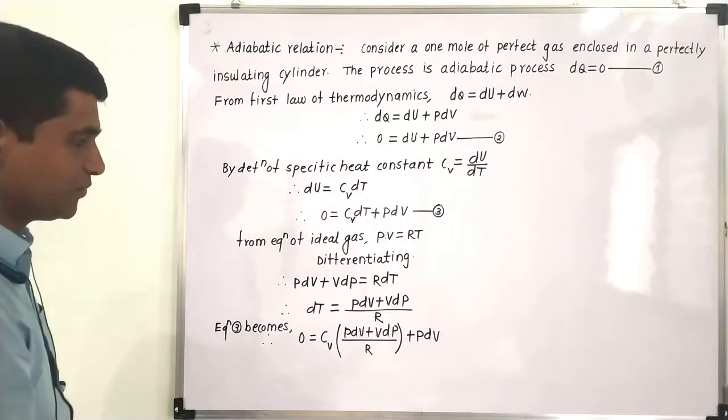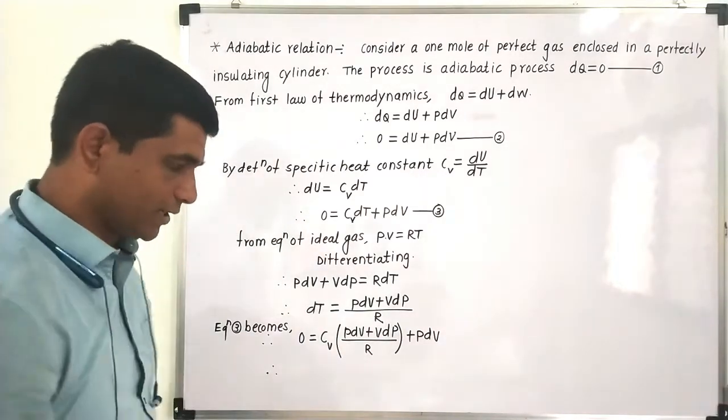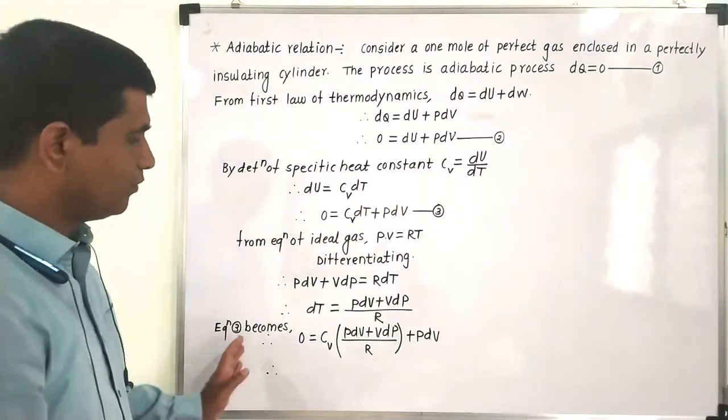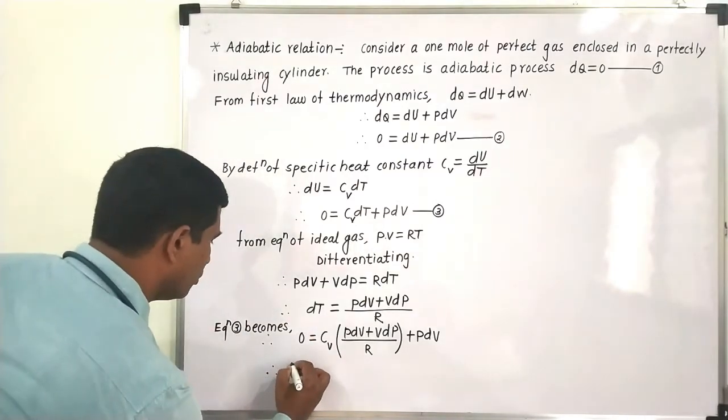That is an expression. Now what we will do, we'll open this bracket, and we will multiply both sides by R.